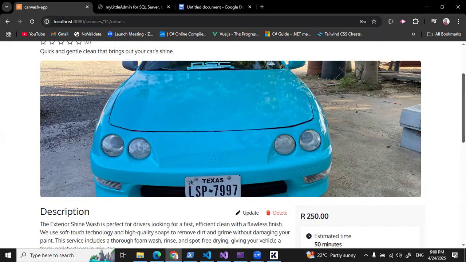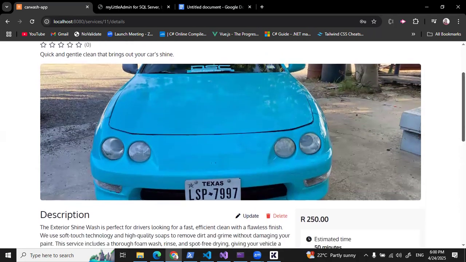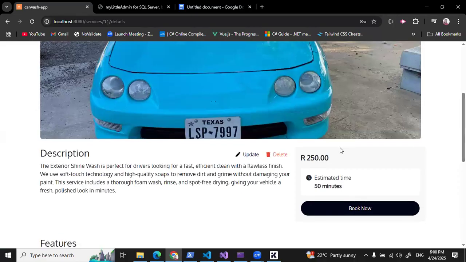Okay, so to update a service, you can see over here, we have 2 buttons. One is to update the service, and the other is to delete the service. And I would like to update it. And let me click this button.